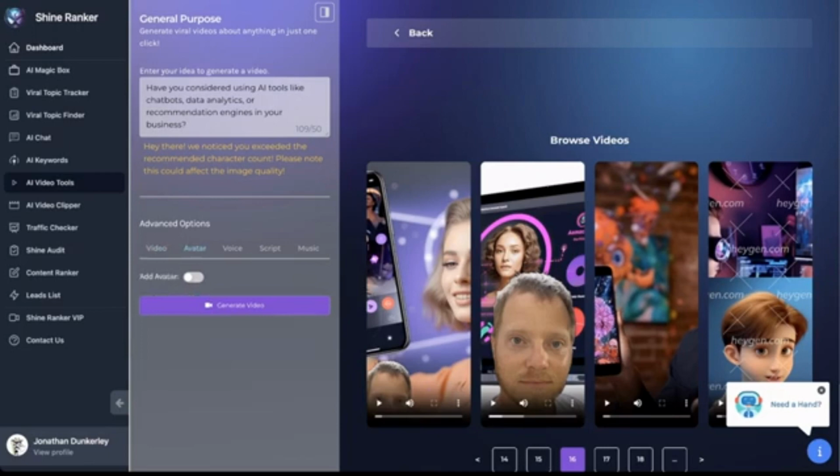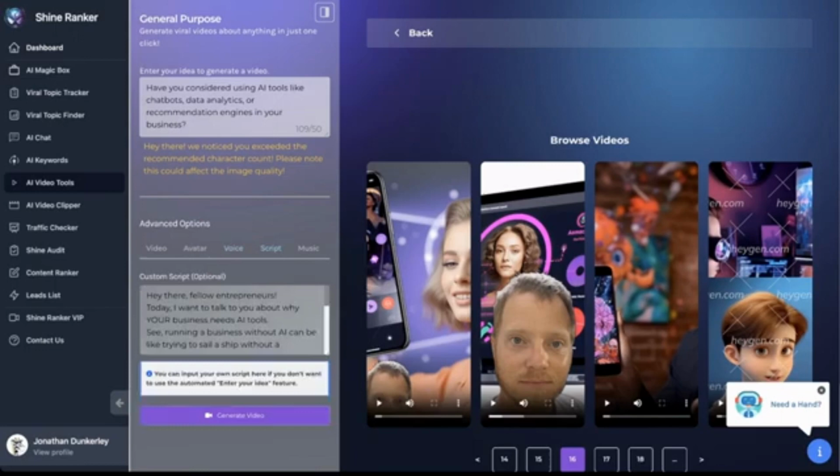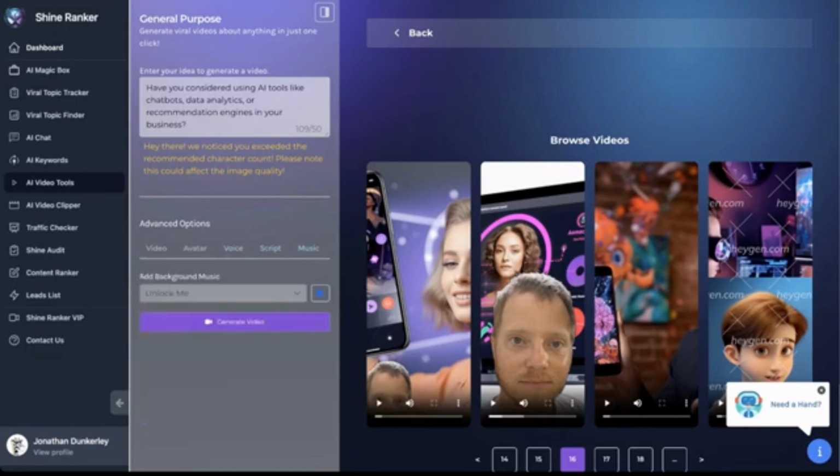We're not going to have our avatar on right now. That does take extra API credits, just so you know. And then voice, we have Charlie. We're going to go with Charlie. We're not doing the API for that one because we're not using my voice. And then we have our custom script and we have our music. So all you need to do at this point is hit generate video.